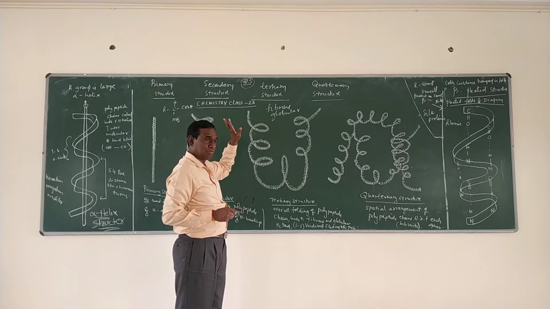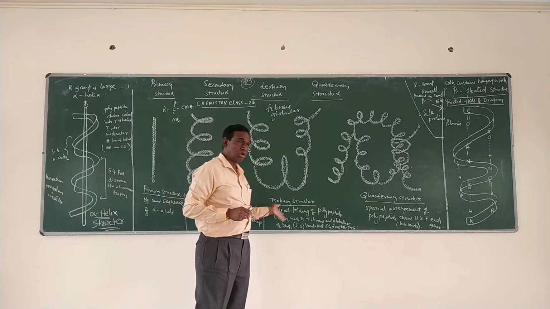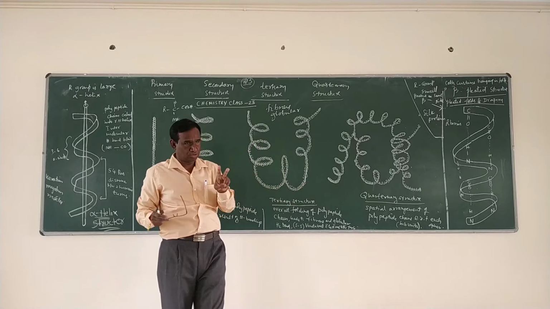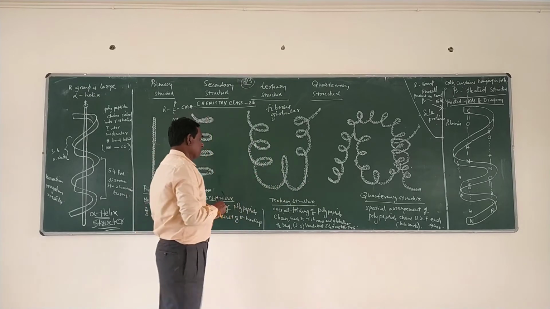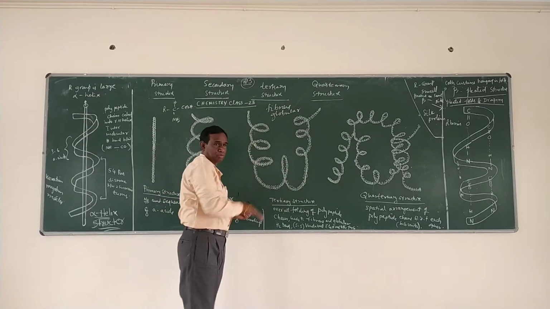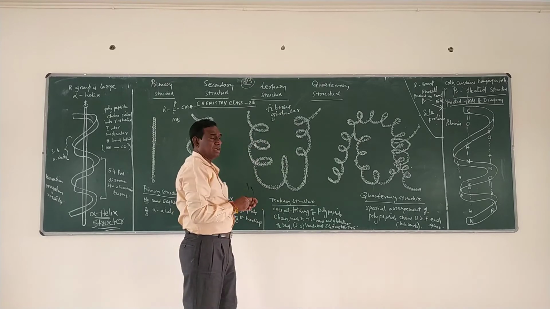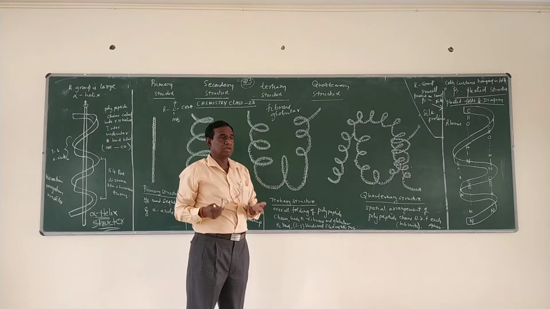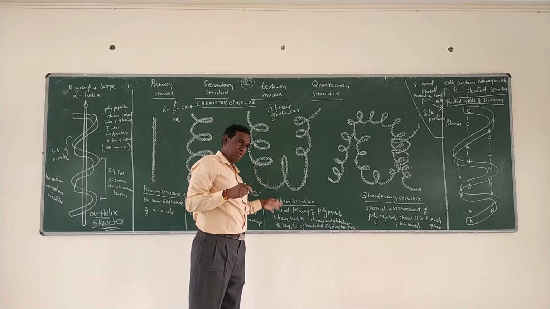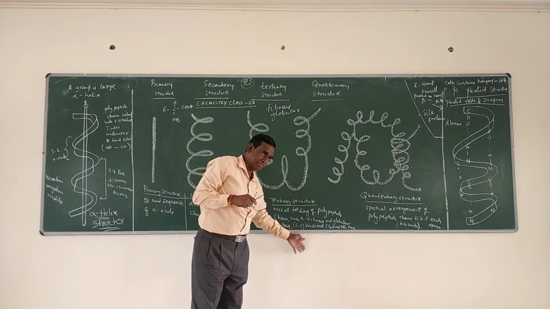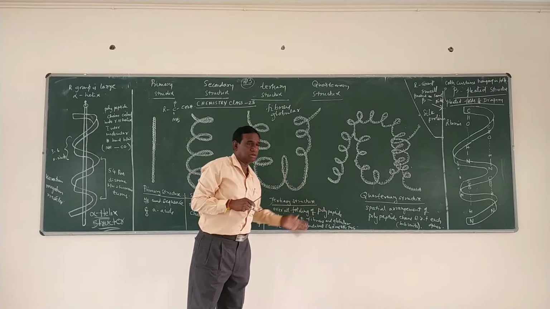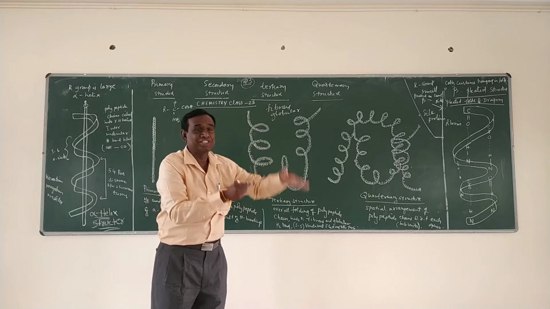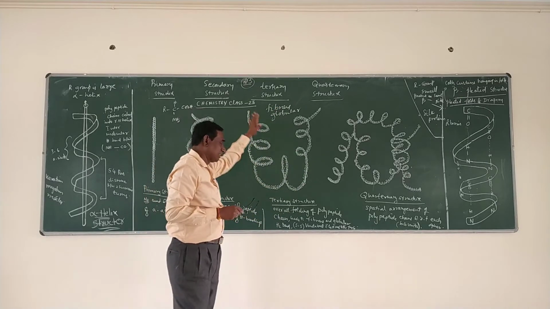The tertiary structure of protein is nothing but the overall folding of the polypeptide chains, which leads to two types of structures, called fibrous proteins as well as globular proteins. So it involves three to four types of forces: hydrogen bonding, disulfide linkages, van der Waals forces of attraction, or electrostatic forces of attraction between the polypeptide chains. That is tertiary structure.